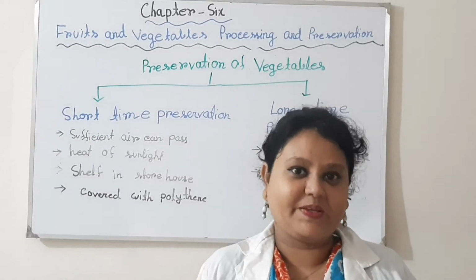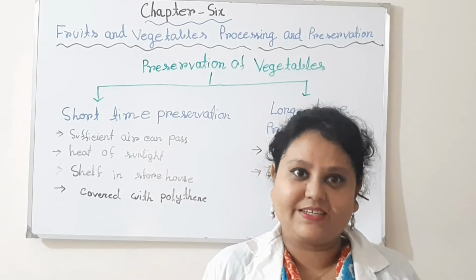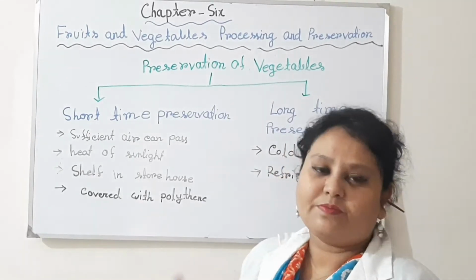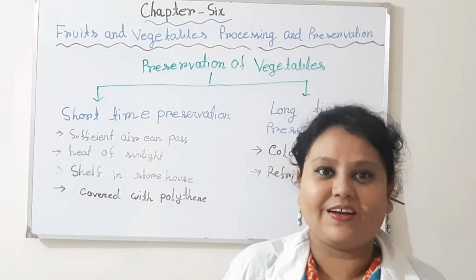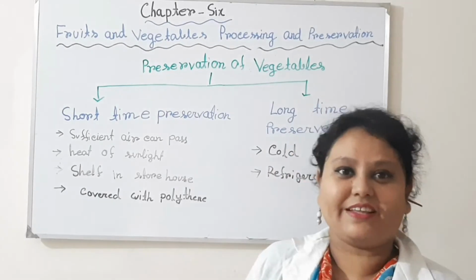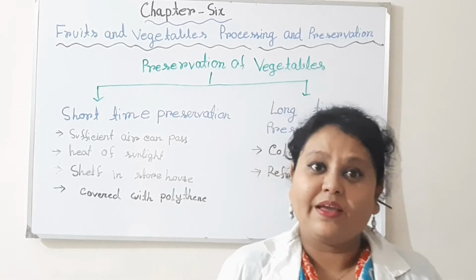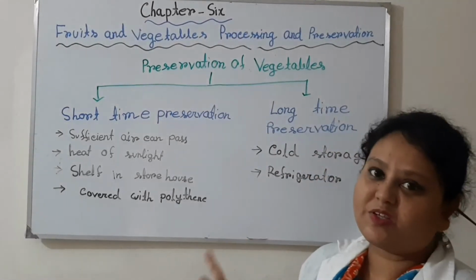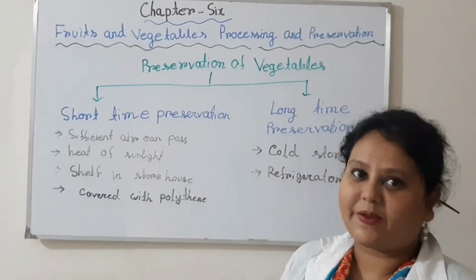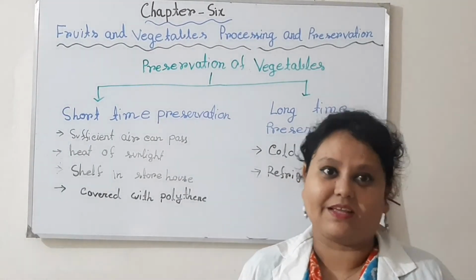Now the preservation of vegetables. Before preserving vegetables, some steps should be followed: the vegetables should be graded first, then a queue should be maintained. If some treatment is wanted, then it should be treated, and then cooling should be done. Vegetable preservation methods are of two types, that is, we can preserve vegetables in two ways. One is short time preservation and another is long time preservation.